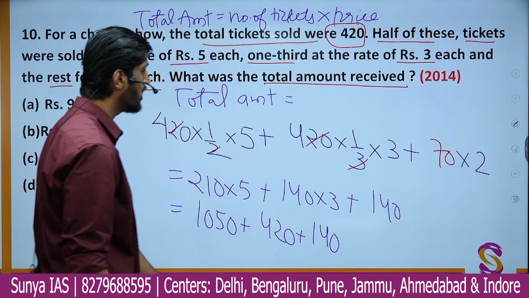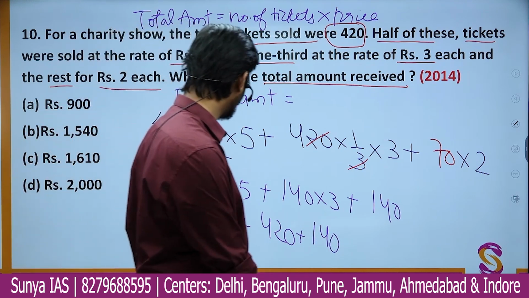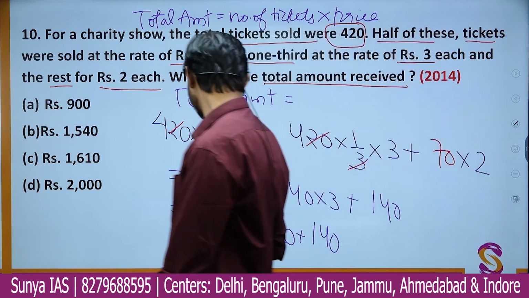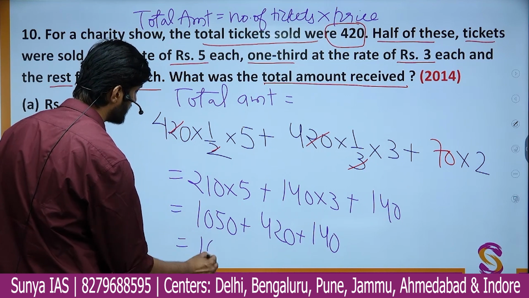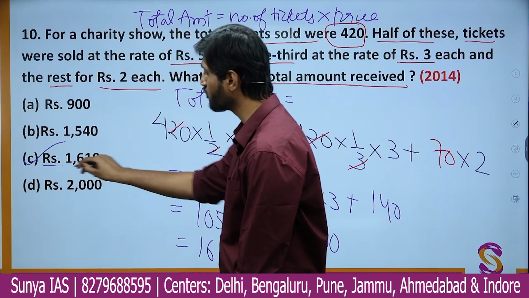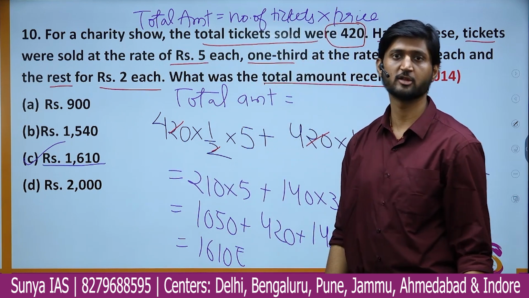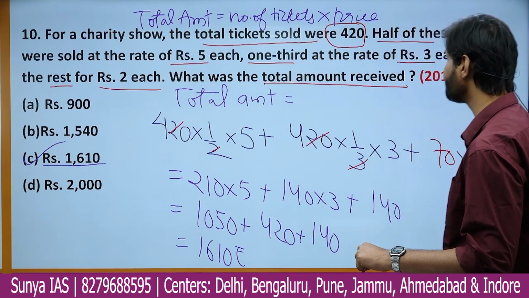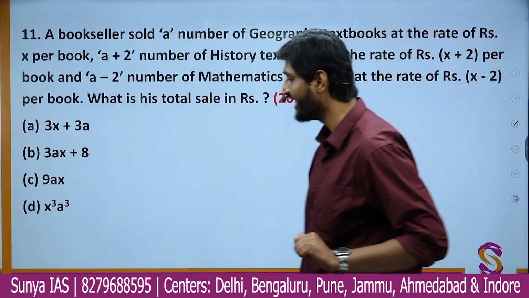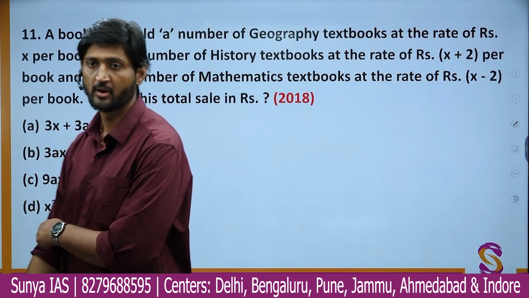When you add all of them up, I think the amount you will get will be around 1610. Okay, so the total amount becomes 1610 rupees. That is, option number C is going to be the correct option in this particular question. Okay, moving on now to this particular question. The idea here will be the same.